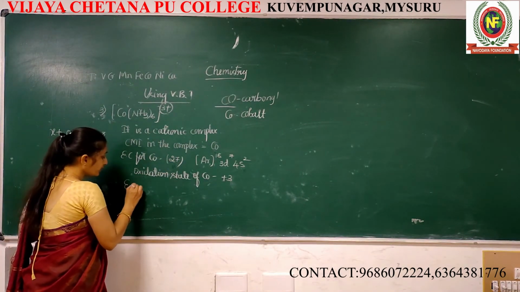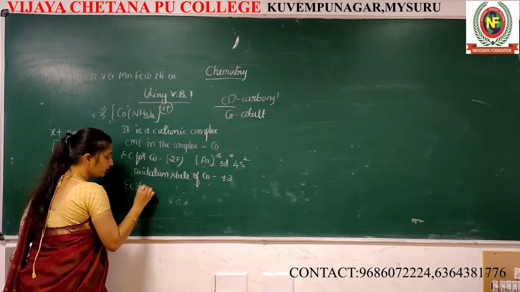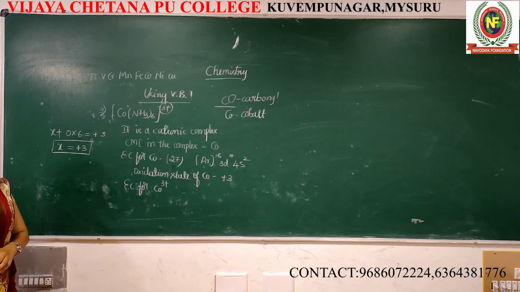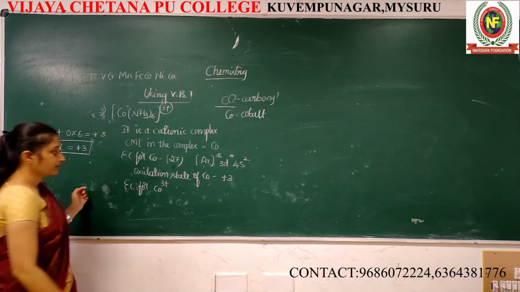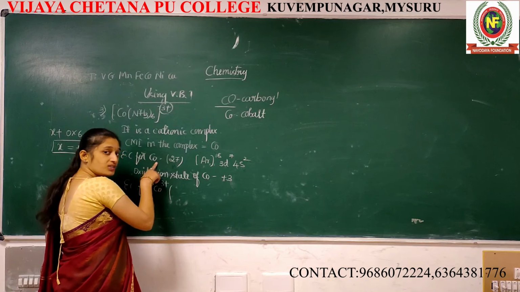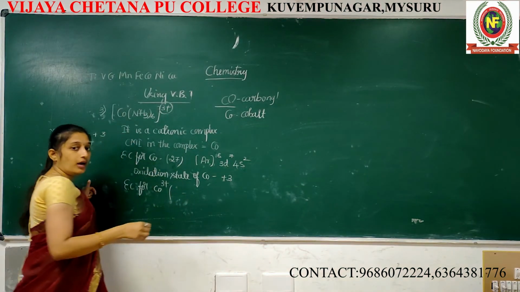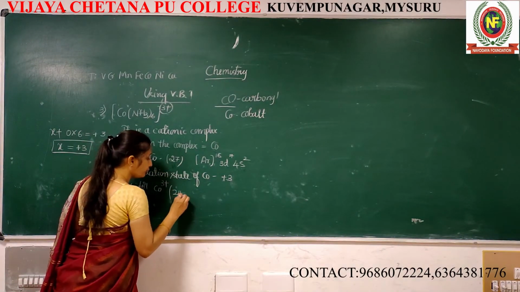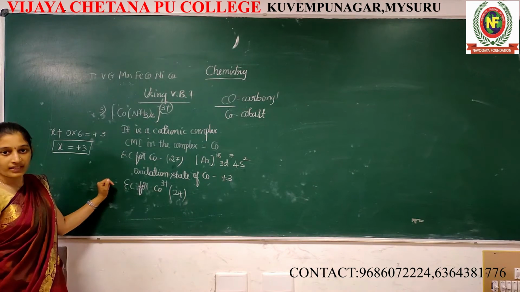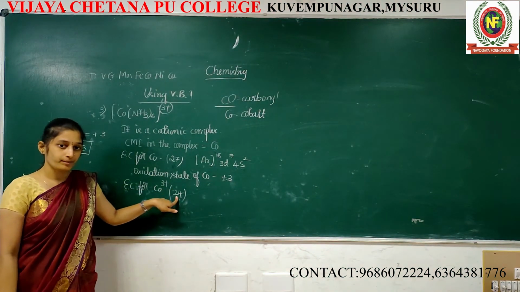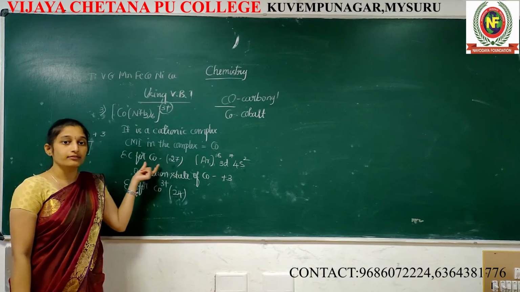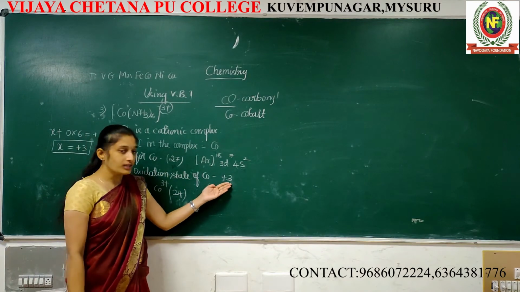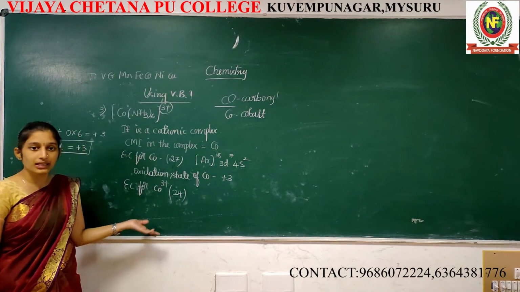Now, electronic configuration for Co 3+ state. If it is in plus 3, what about the electronic configuration? See, in 0 state, 27. Now plus 3 means 27 minus 3, it becomes 24. Understood why it became 24? Because 27 electrons are there when cobalt is in elemental state, 0 state. But after it has lost 3 electrons, 27 minus 3 becomes 24.